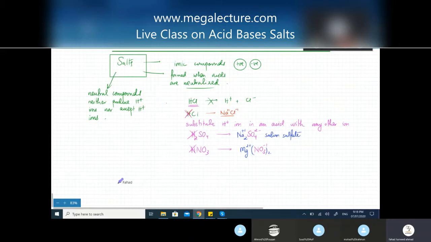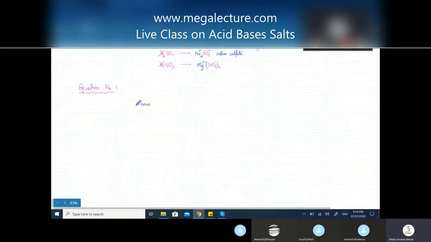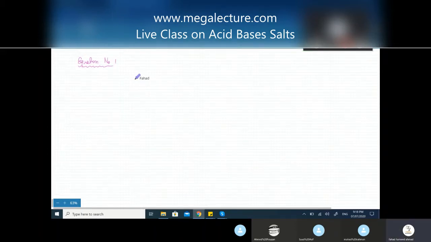So we're going to start with our very first equation. Let's call it equation number 1. There are like 5-6 equations that you need to know about acids and bases. Most of the equations that you're going to study are going to be related to acids and bases. So the first equation is about a metal that reacts with an acid.